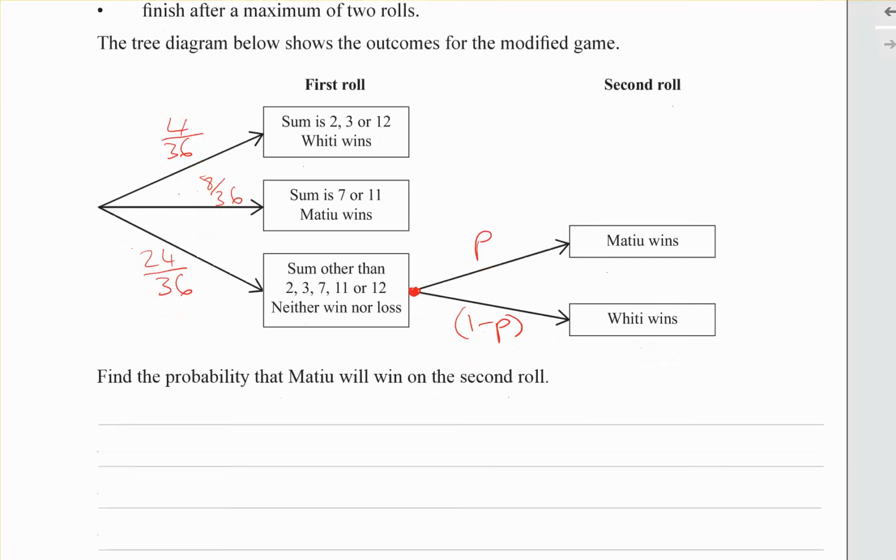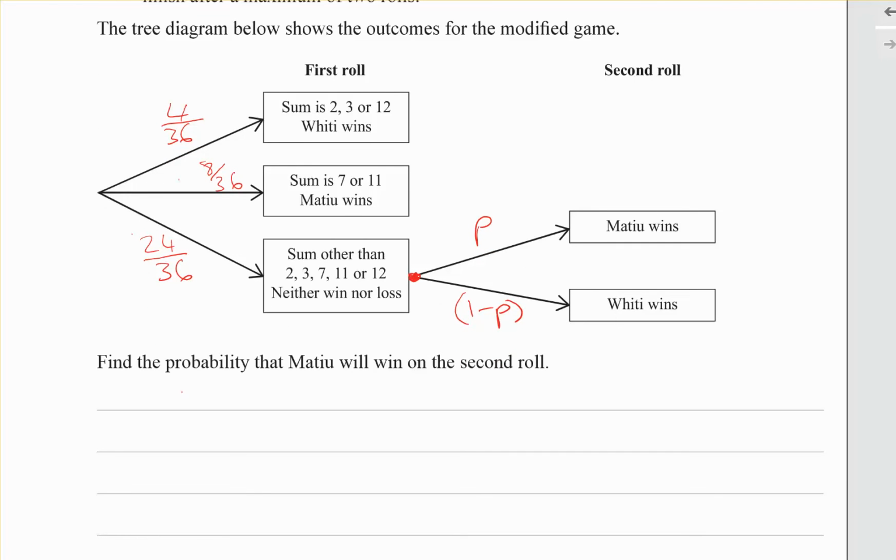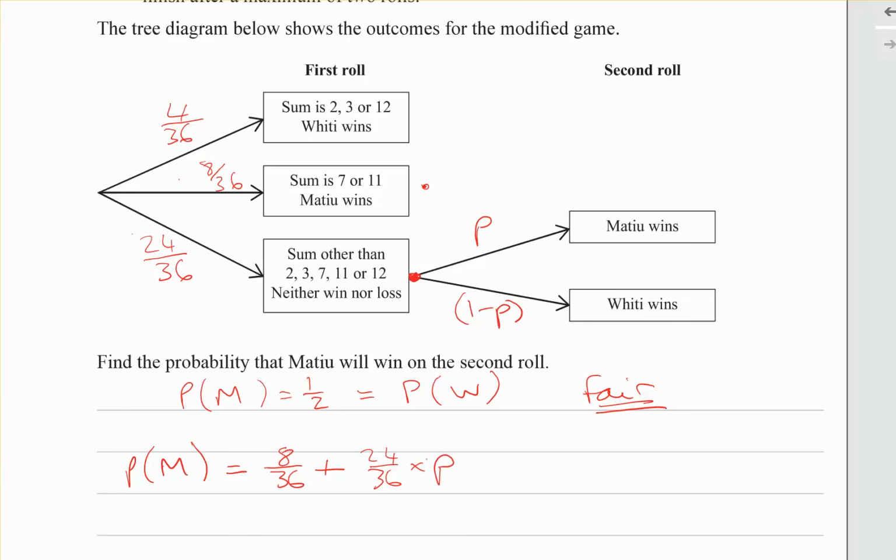Now we want the probability of them winning to be exactly a half. So we want the probability that Matthew wins to equal a half, and we want that to be the same as the probability Whetū wins, so that the game is fair. And they both have a 50% chance of winning. So the probability of Matthew winning: he could win this way with 8 over 36, plus he could win with this branch here, which is 24 over 36 times p.